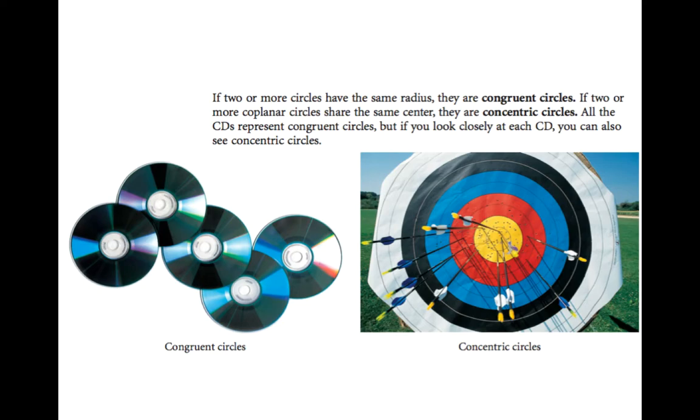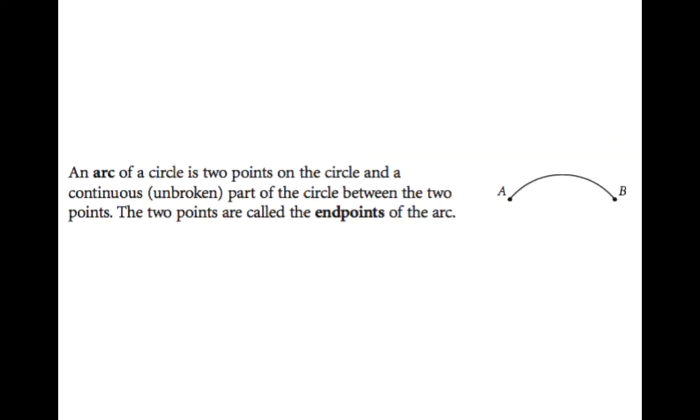Okay, continuing on. An arc of a circle is 2 points on a circle and a continuous or unbroken part of the circle between those 2 points. The 2 points are called the endpoints of the arc. So you have a space at the bottom of your notes for a sketch. Just sketch a little curve that looks like what you see on the right-hand side, and the endpoints should be A and B. Okay? So think of an arc as a piece of a circle.